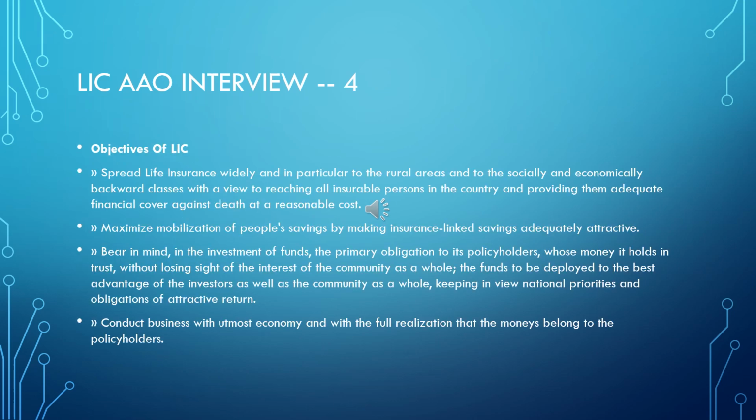What are the objectives of LIC? To spread life insurance widely, in particular to the rural areas and to the socially and economically backward classes, with a view to reaching all insurable persons in the country and providing them adequate financial cover against death at a reasonable cost. To maximize mobilization of people's savings by making insurance linked savings adequately attractive.